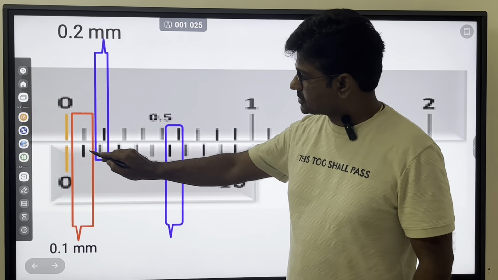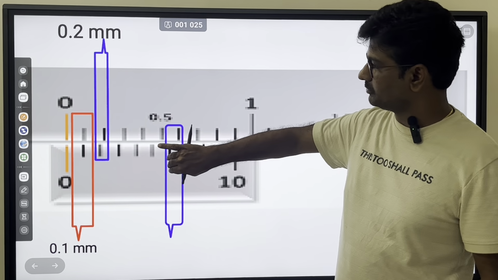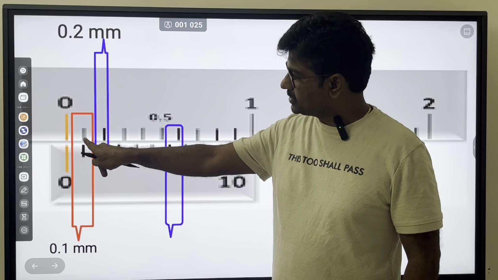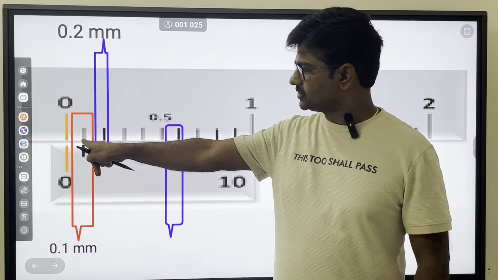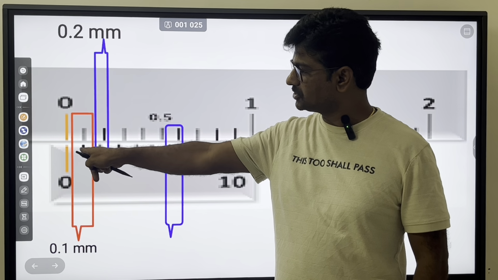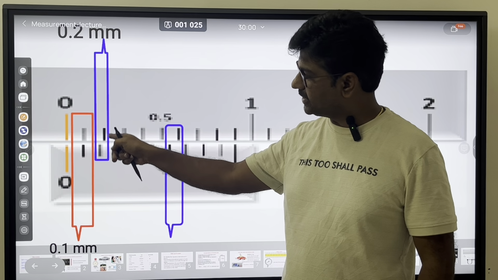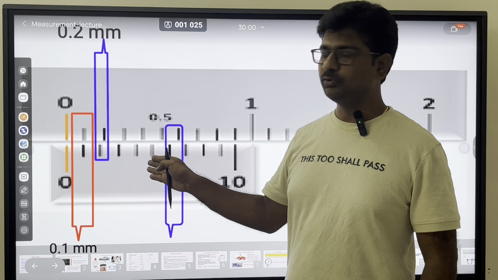That means suppose I move the vernier scale to measure. If I move the vernier scale such that the first division coincides with a main scale division, how much is it moving? 0.1 mm. Suppose the second division is coinciding with a main scale division, how much is the vernier scale advancing? 0.2 mm.